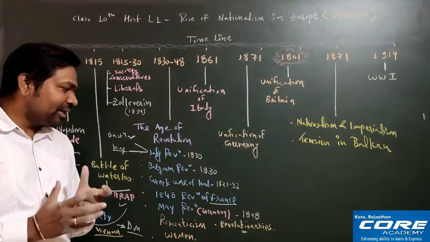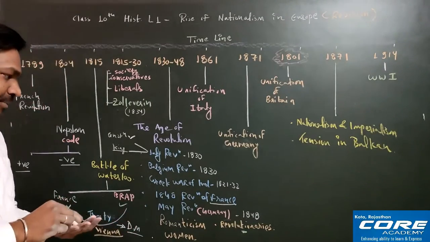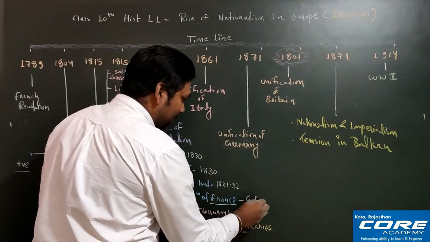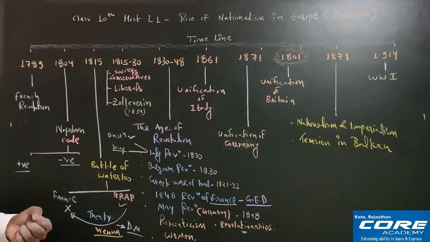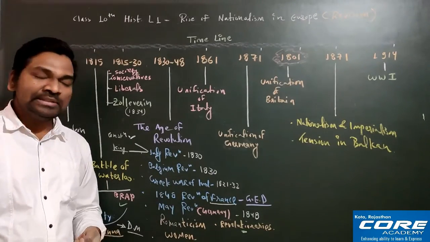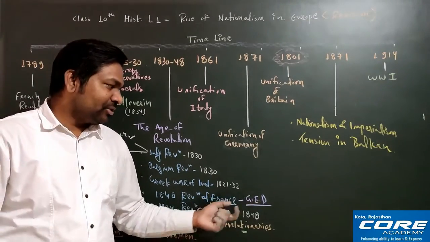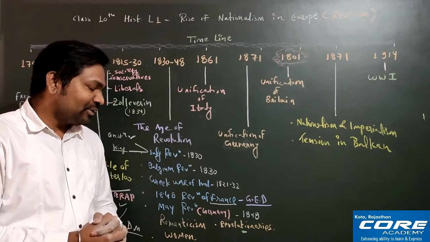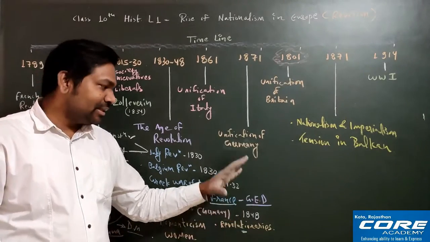So what is this 1848 Revolution of France? Let's have a look at that. Actually this 1848 Revolution of France happened because of this, that is GED. Okay, GED. So can you tell me what is the full form of GED? GED full form is Great Economic Depression, right. Okay, so this Great Economic Depression started from 1830, and the effect of this Great Economic Depression was seen in the entire world.